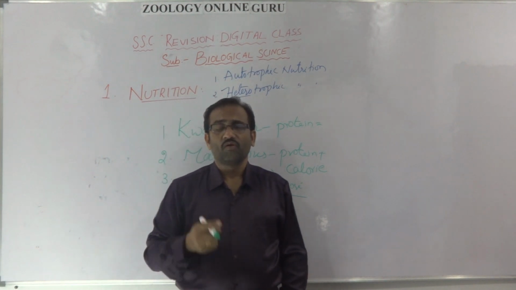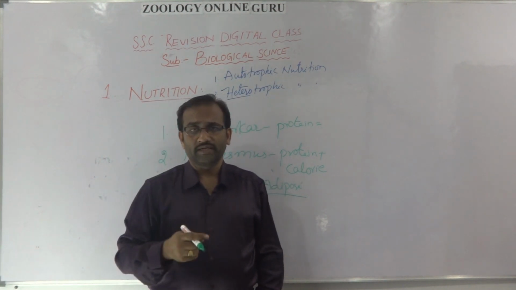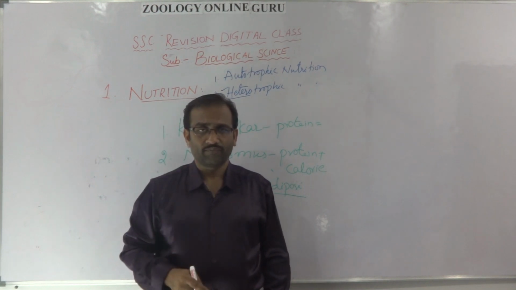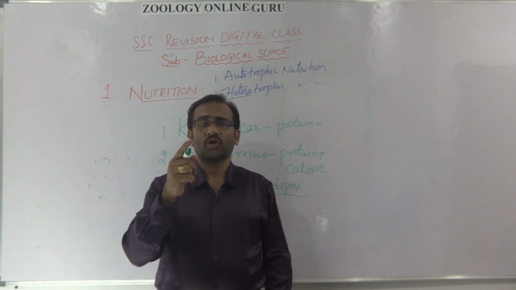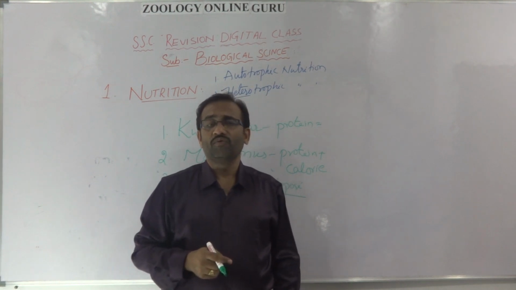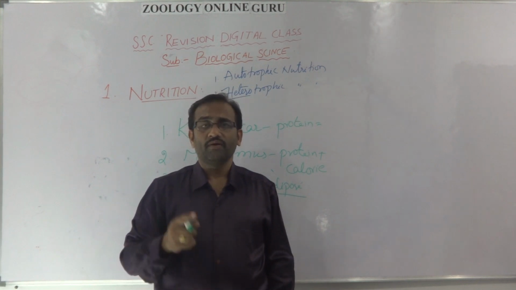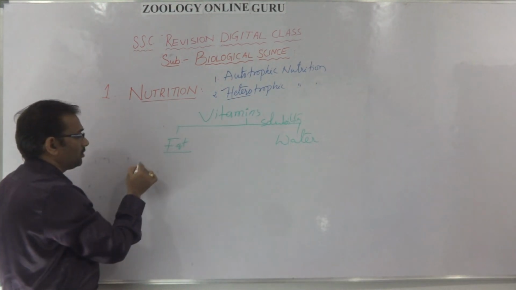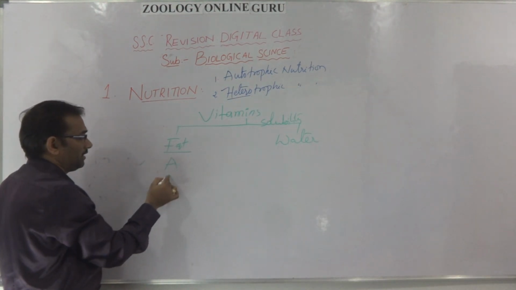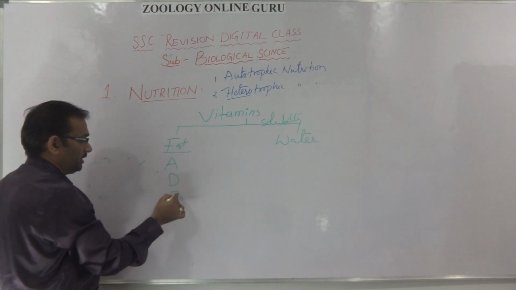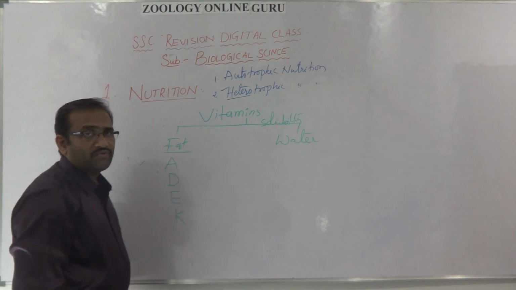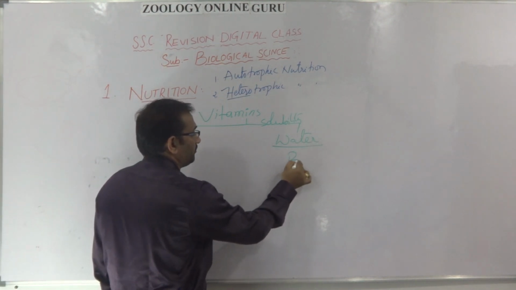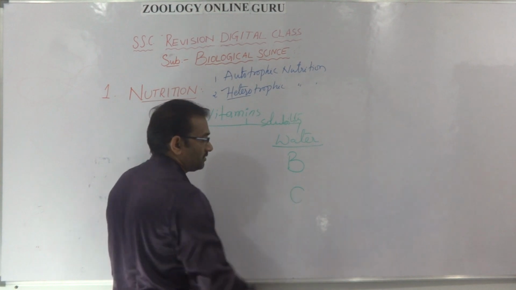Vitamins. Vitamins are micronutrients. They are required in very small quantity, but every day. Based on solubility, vitamins are of two types: fat soluble vitamins and water soluble vitamins. Fat soluble vitamins are vitamin A, vitamin D, vitamin E, and vitamin K, whereas the water soluble vitamins are vitamin B and vitamin C.